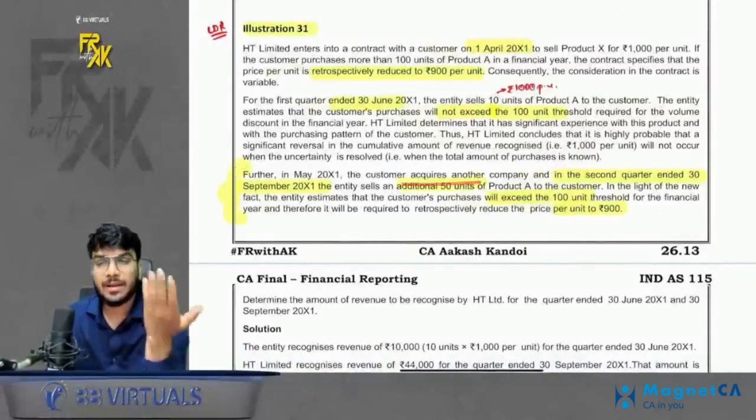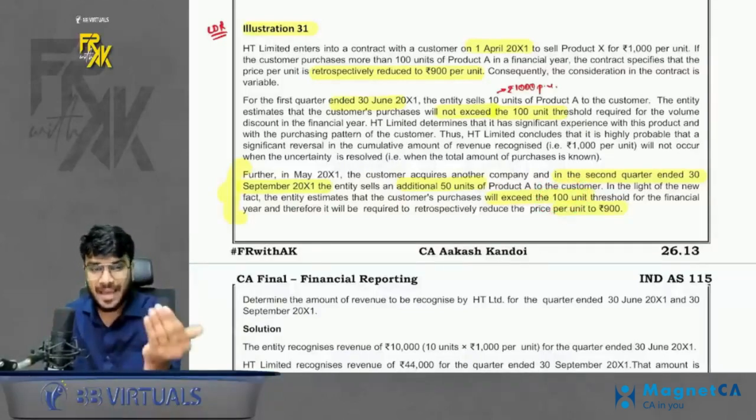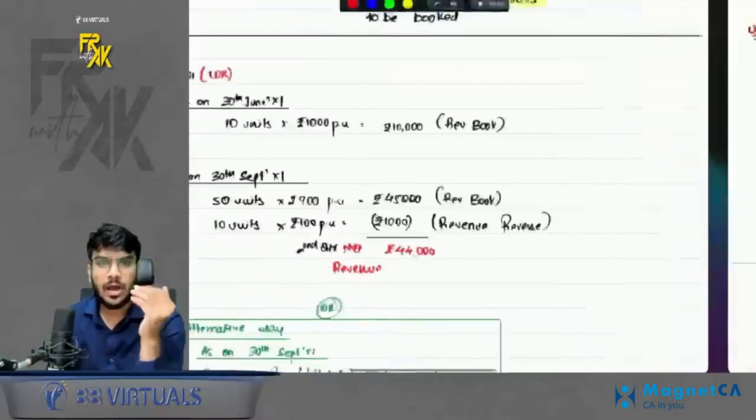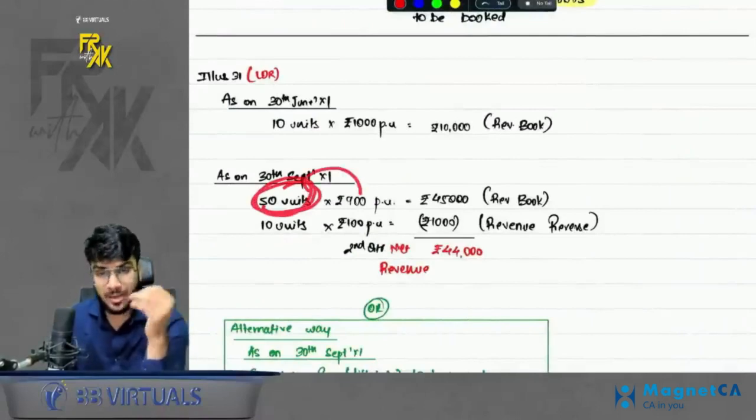Now in the second quarter, what happened is the customer purchased an additional 50 units, and our estimate is revised. Now we feel that we will be able to sell more than 100 units in the full year. So the price has to be reduced to 900 now. How should the revenue be booked in the second quarter? So in the second quarter, on the 50 units sold, you will book as per 900.